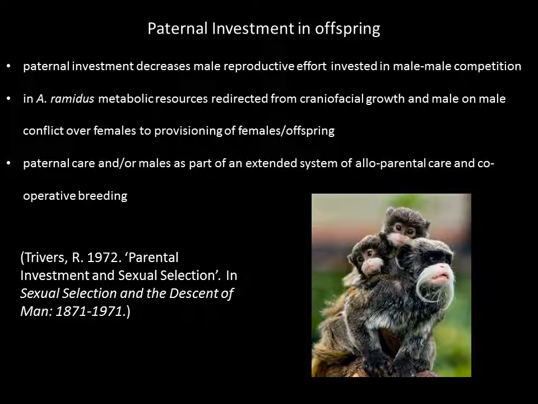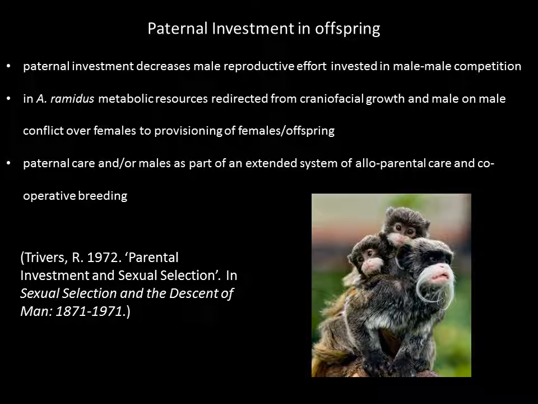So I'm thinking possibly that growing these big projecting jaws and canines is metabolically expensive. So I'm thinking that prior to puberty, Ardipithecus ramidus diverted metabolic energy associated with craniofacial growth and conflict with males over sexual access to females, diverted that metabolic energy into paternal investment in offspring. And this may have been provisioning of females or assisting in the raising of offspring, or being part of a system of alloparental care or cooperative breeding.